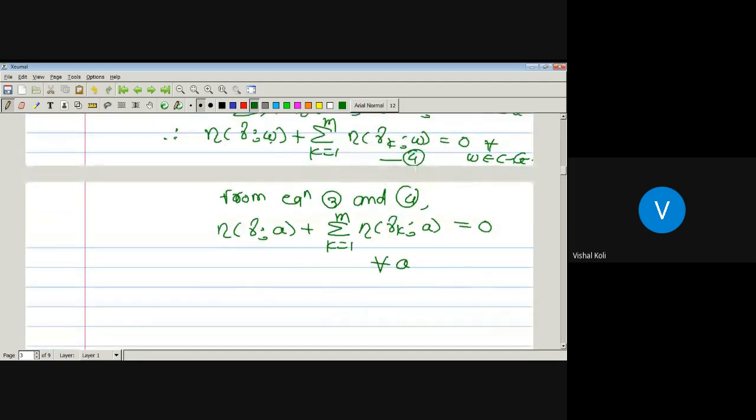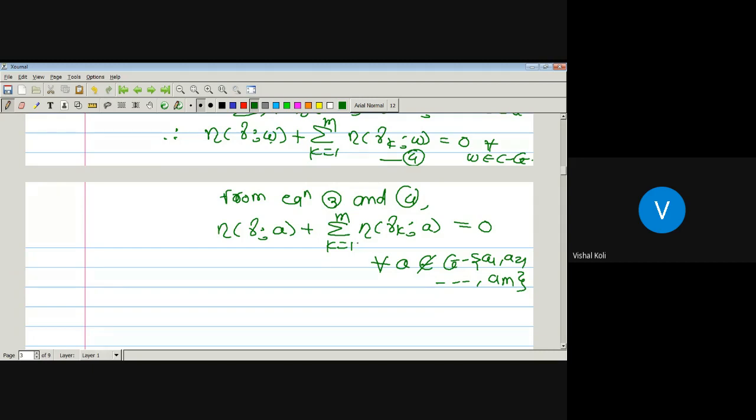w belonging to C minus G means it is not belonging to our G. So for all a not belonging to G minus {a1, a2, up to am}, since curve gamma does not pass through these points a1, a2, up to am, whenever we take a as a member not belonging to this set, it means it is belonging to C minus G minus a1, a2, up to am, so its sum will be equal to 0. Okay, now